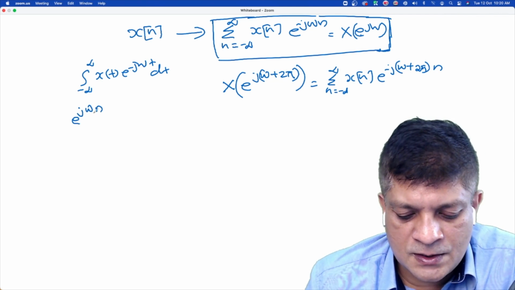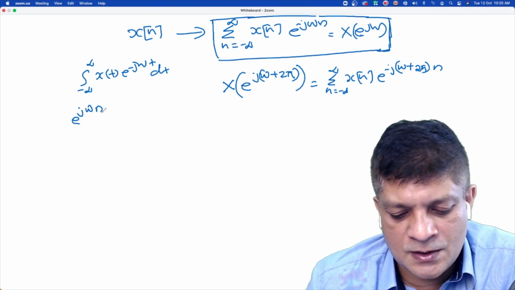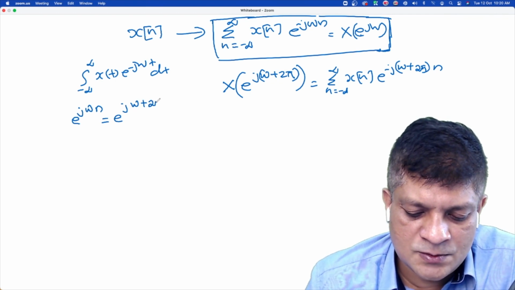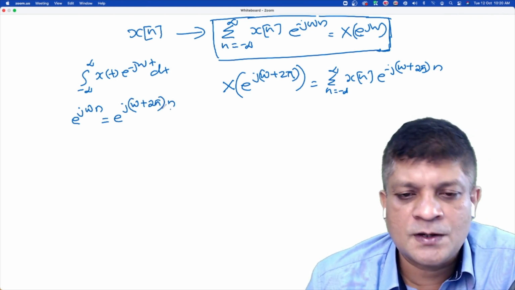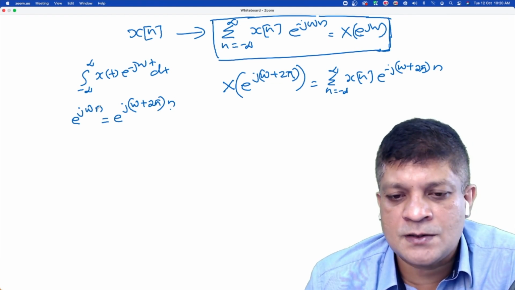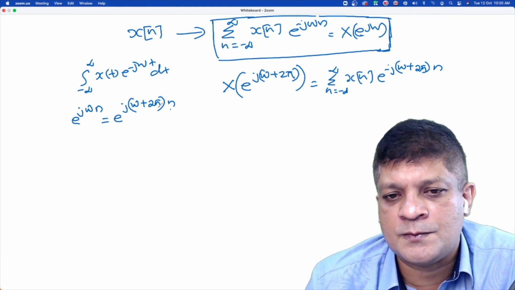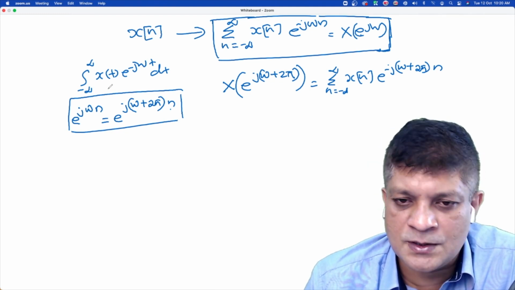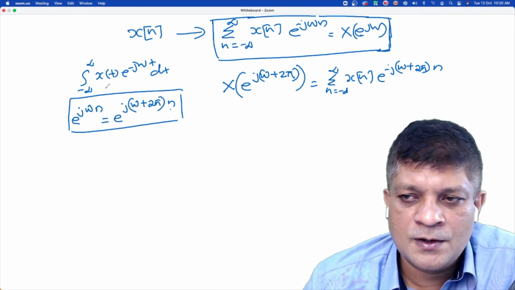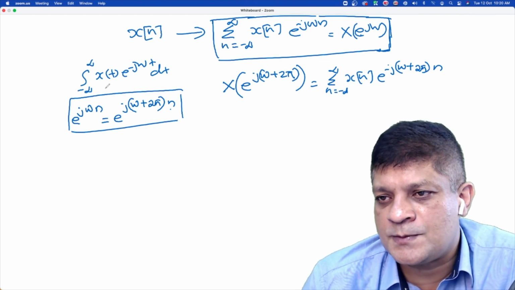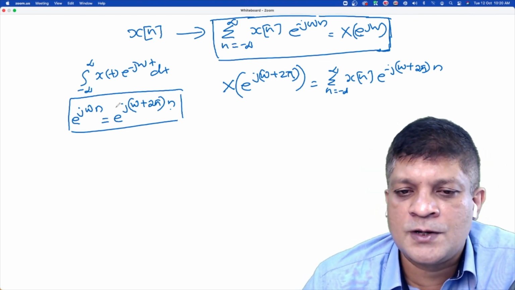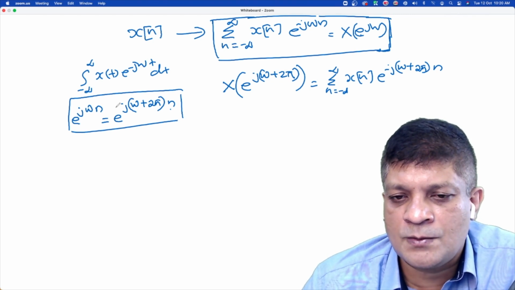For a discrete time complex exponential signal, this is the same as e^{jωn}, isn't it? Because n is an integer, e^{j2πn} is always 1. This is a property of the discrete time complex exponential. But this is not the case for the continuous time complex exponential. There, if you take any value of ω, you will get distinct complex exponentials.